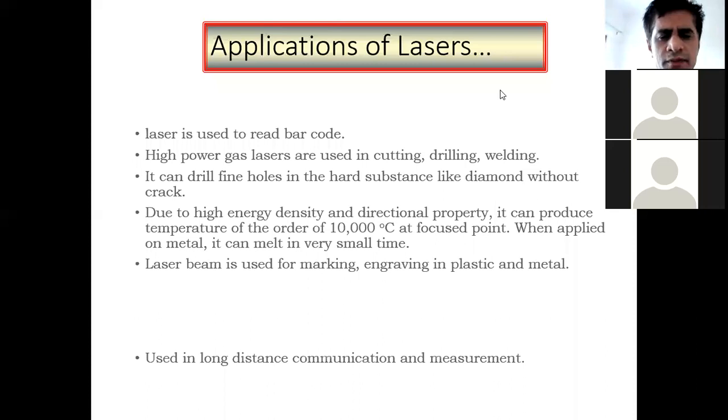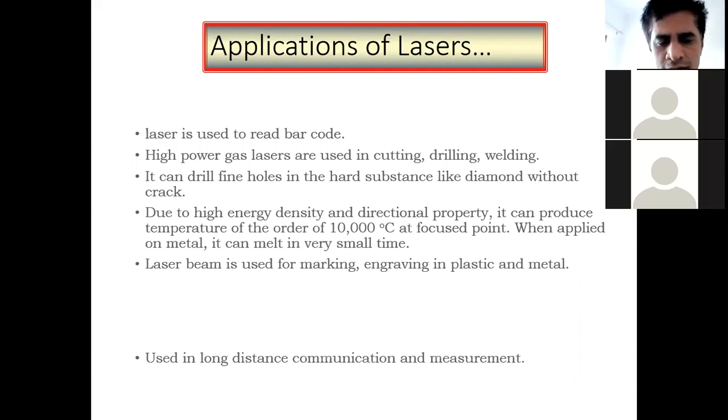Yes, then in the exam we will ask what are the applications of laser. So lasers are used to read barcodes. High power gas lasers are used in cutting, drilling, welding. It can drill fine holes in hard substances like diamond without cracks. Due to the high energy density and directional property, it can produce temperatures of the order of 10,000 degrees Celsius at a particular well-designed hole.